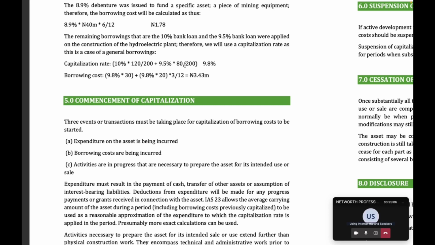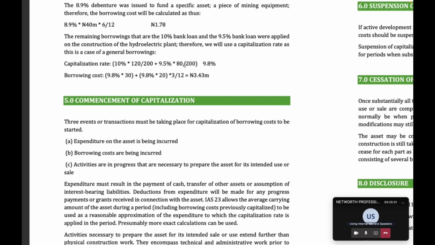But you said the interest rate is calculated based on the expenditure on the qualifying asset, right? Yes. Okay, assuming you borrow 8 million naira from the bank on a qualifying asset of, let's say, 15 million. So what happens to the 5 million that you have not yet expended?